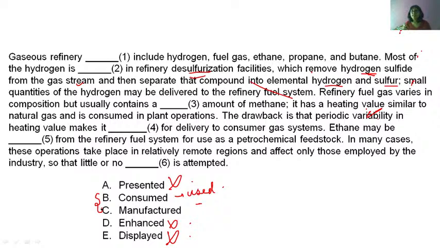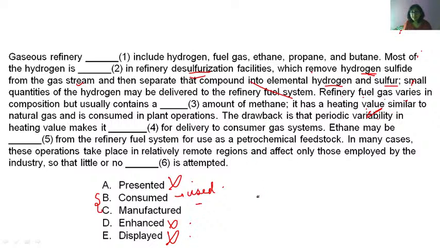So to understand whether the answer is B or C, let's go to the next sentence. Refinery fuel gas varies in composition but usually contains a dash amount of methane. Now if you look at this sentence, from the hydrogen sulfide, what do we get? We get elemental hydrogen and sulfur, which means hydrogen is being manufactured.